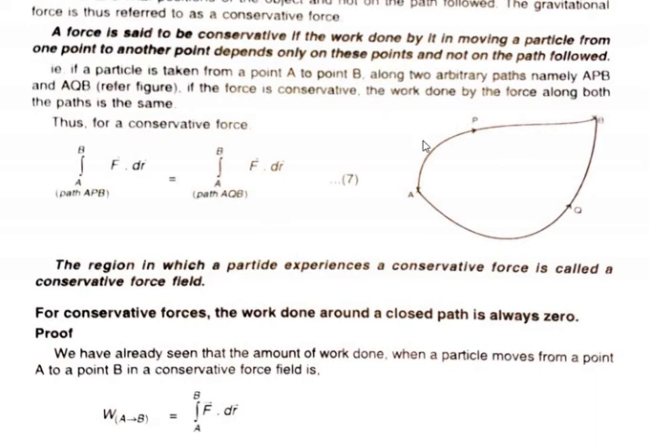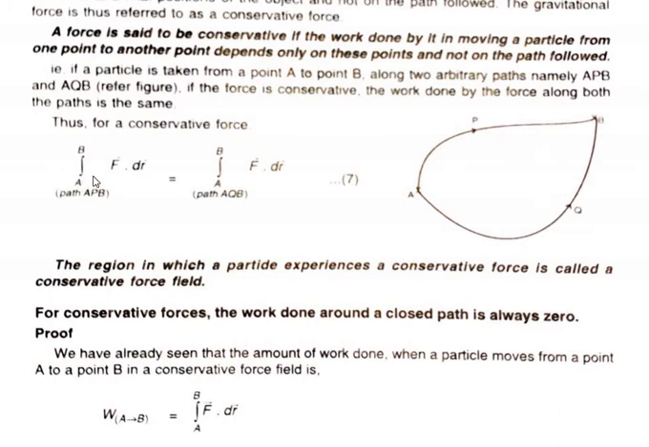Suppose we are taking an object from A to B through the path P, and taking the particle from A to B through the path Q. If the force acting is conservative, then the work done to take a particle from A to B is independent of the path. That is, whether we take the particle from A to B through the path P or through the path Q, the work will be the same.